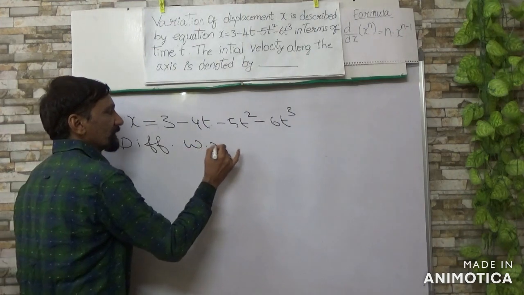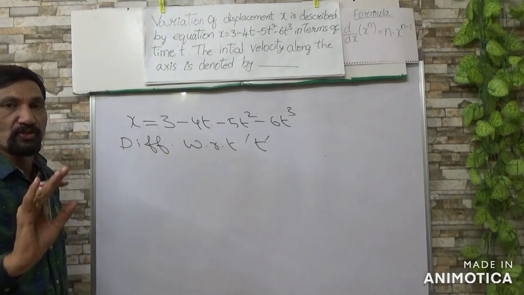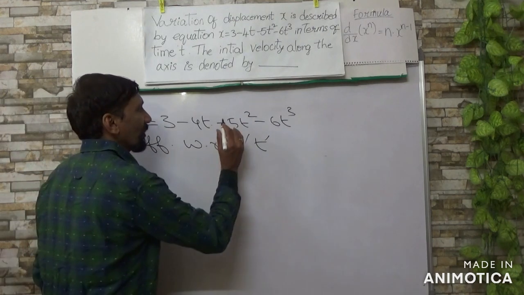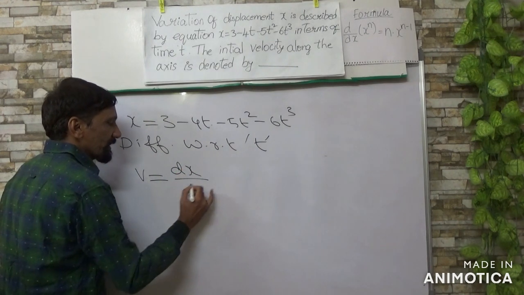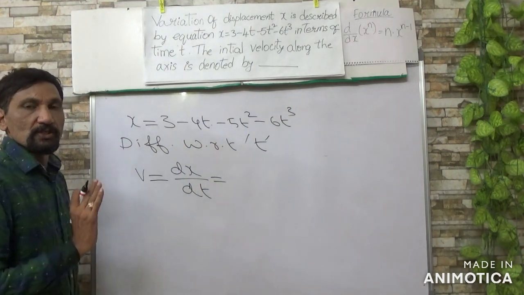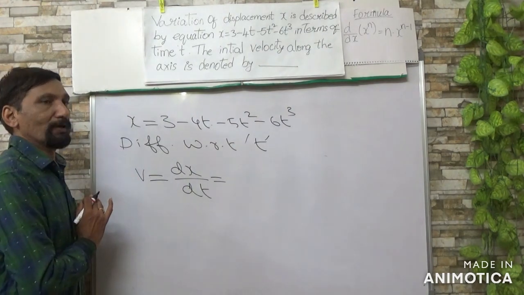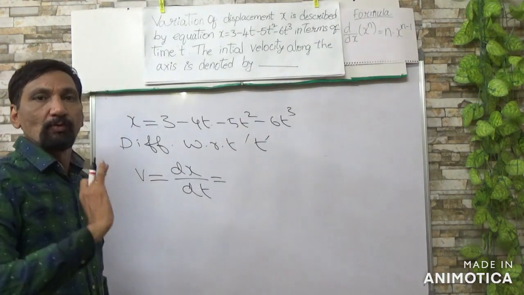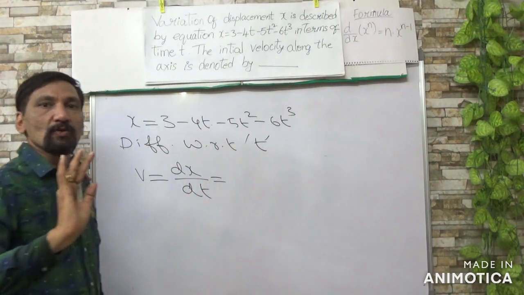You already know that whenever you differentiate displacement with respect to time, you get velocity. Velocity is equal to dx by dt. While differentiating, you need to remember only one important formula: d by dx of x power n is always equal to n into x power n minus 1.